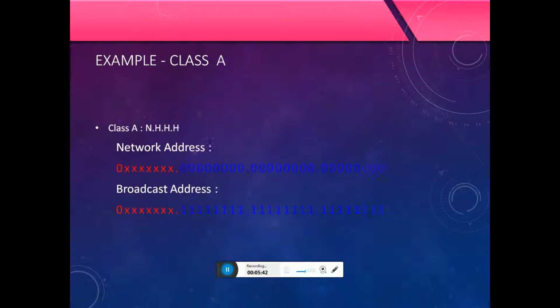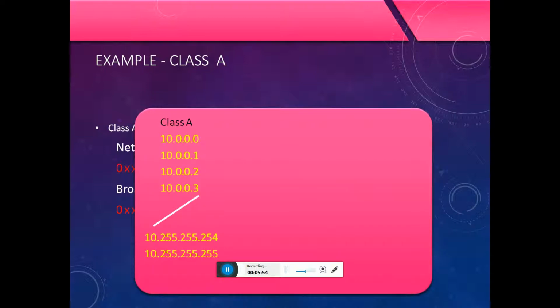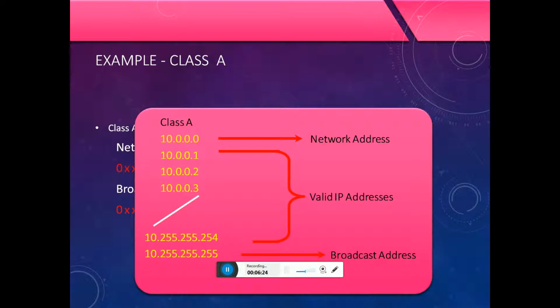Example Class A: one network octet and 3 host octets. The network address has the host part all 0s, and the broadcast has the host part all 255s. For example, the Class A network starts at 10.0.0.0, then 10.0.0.1, 10.0.0.2, 10.0.0.3, up to 10.255.255.254. The network address is 10.0.0.0 and the broadcast IP address is 10.255.255.255. The addresses in between are valid IP addresses.